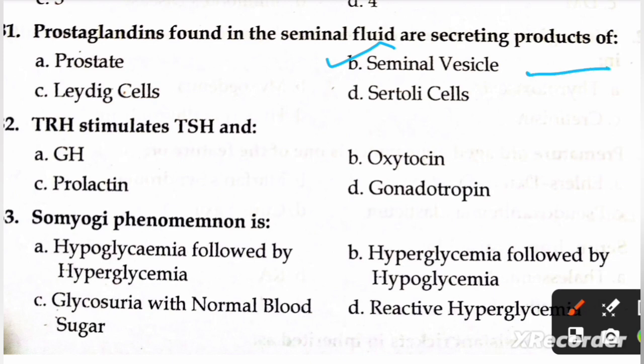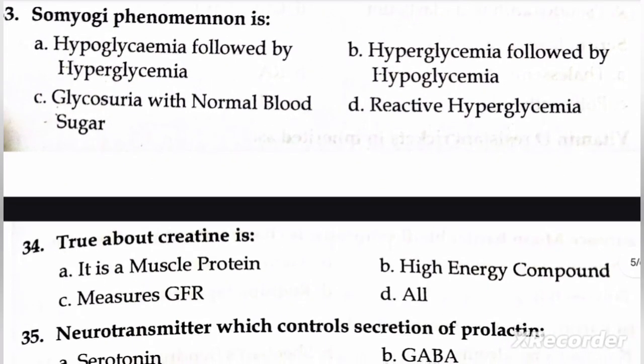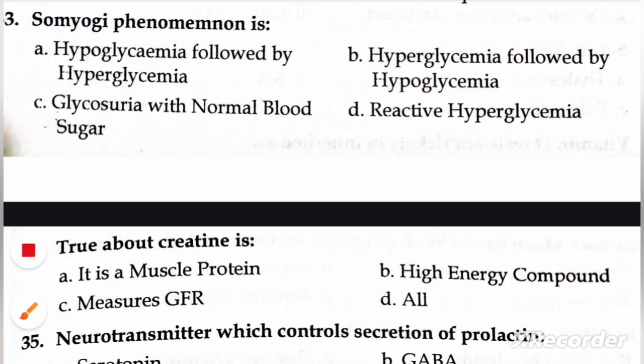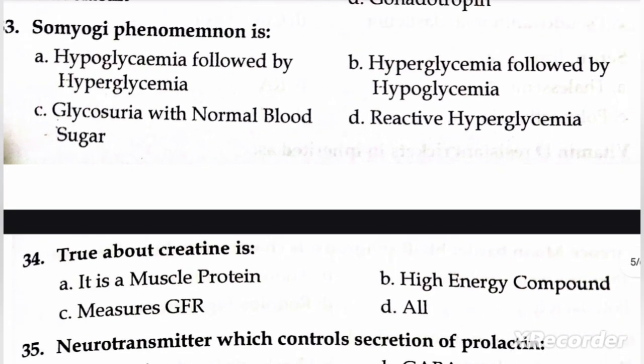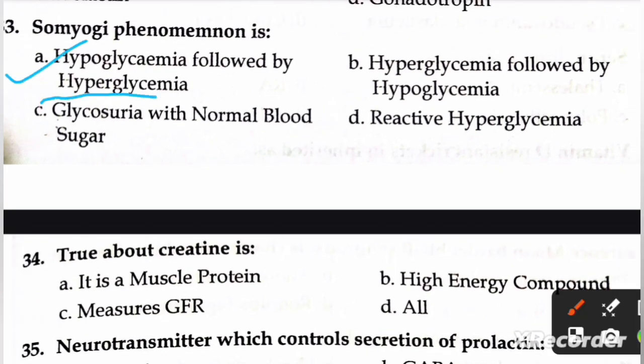Next question is, TRH stimulates TSH and A, growth hormone, B, oxytocin, C, prolactin, and D, gonadotropin. Right option is C, prolactin. Next question is, Somogyi phenomenon is A, hyperglycemia followed by hyperglycemia, B, hyperglycemia followed by hypoglycemia, C, glycosuria with normal blood sugar, and D, reactive hyperglycemia. Right option is A, hyperglycemia followed by hypoglycemia followed by hyperglycemia.